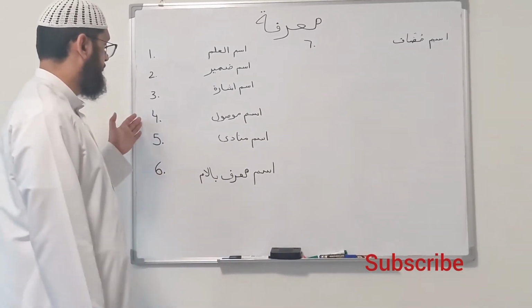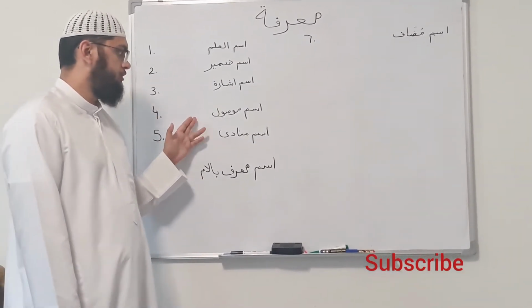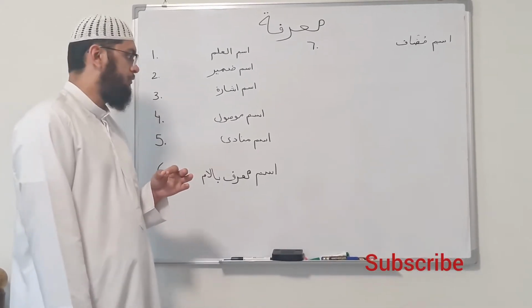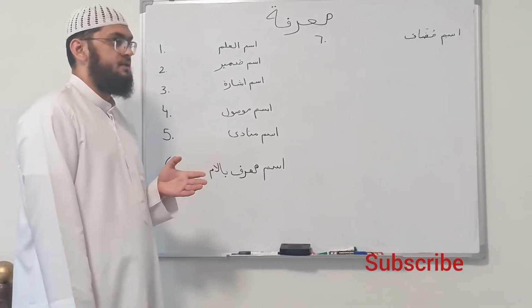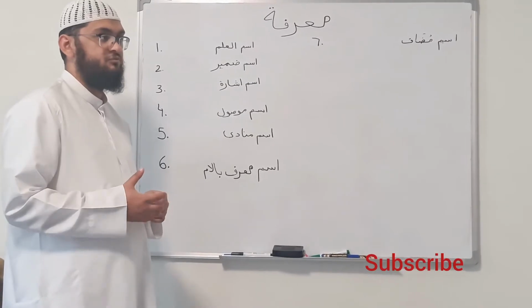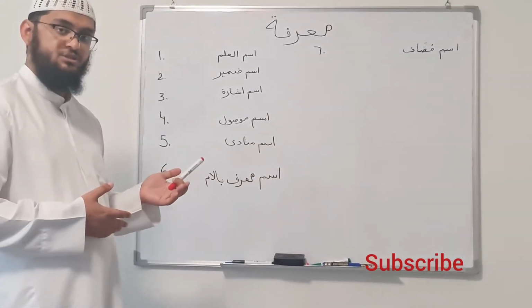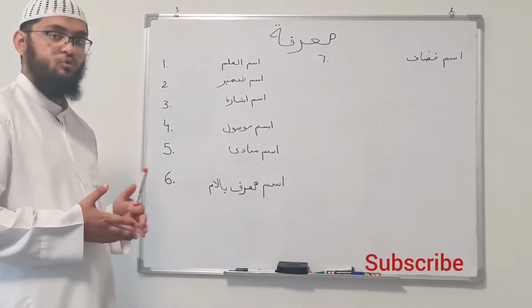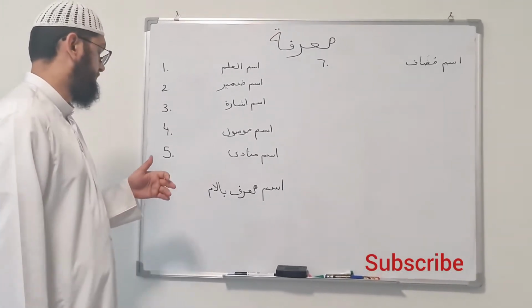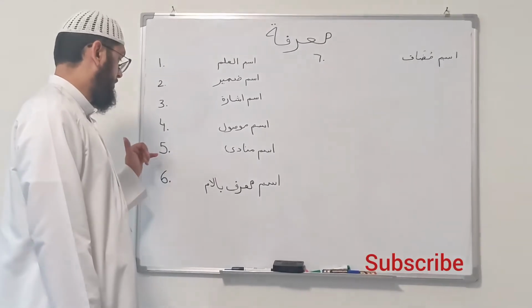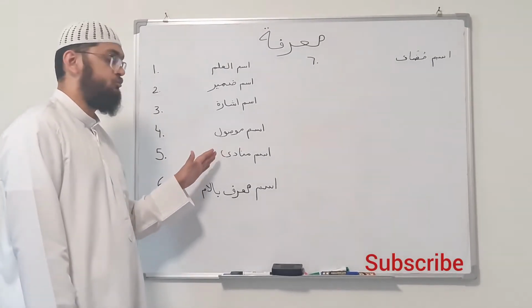And then we have number 4, ismul mawsul, which is relative pronoun. Examples of it are alladhi, allati, alladhina, which is, all of which, or all of who. Then number 5 is ism munada.